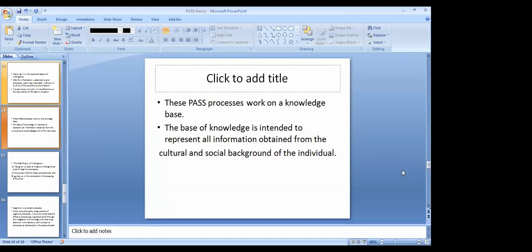With the help of knowledge only, we start accumulating information in our brain, and then we start finding a meaning to it. So here it's saying the same thing, that the base of knowledge is intended to represent all the information obtained from the cultural and social background of the individual. So now the G factor could be from cultural and social background. The processing happening in simultaneous and successive processing depends on what is the cultural and social background of the person.